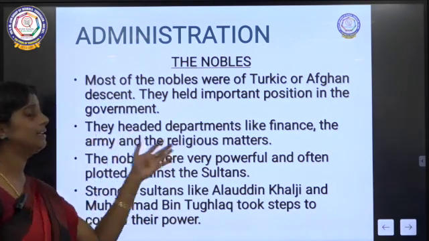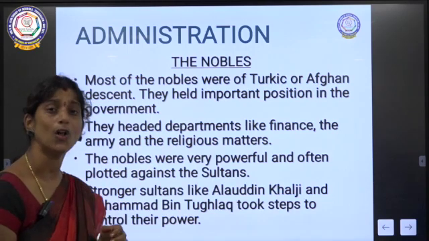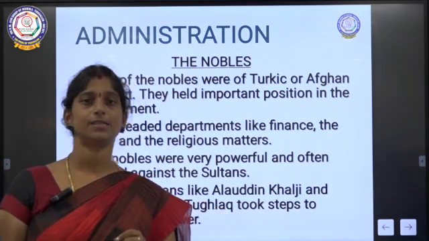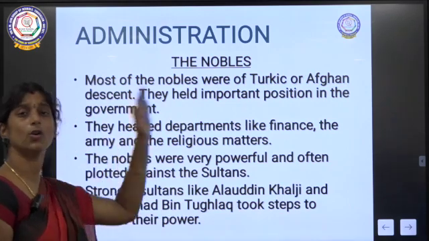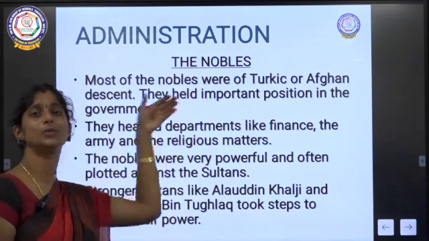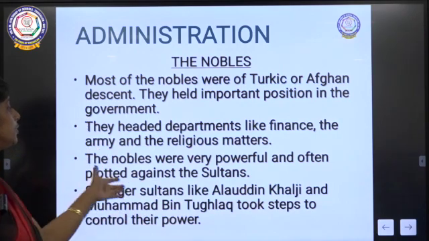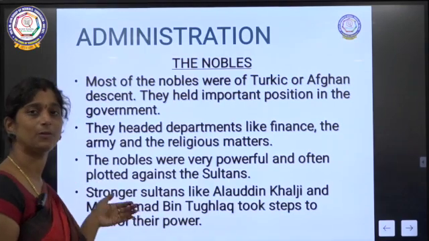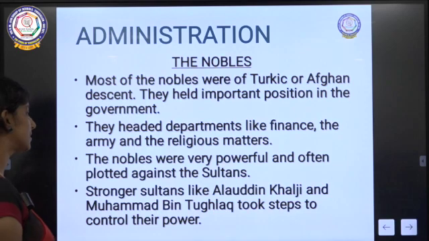They headed departments like finance, army and religious matters. These are the important departments in a government, right? These nobles were very powerful, with absolute powers next to the sultan, and they were often plotting against sultans.